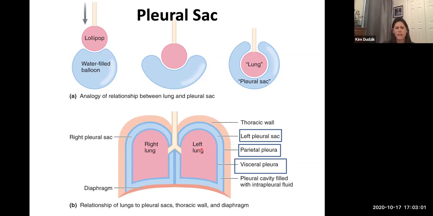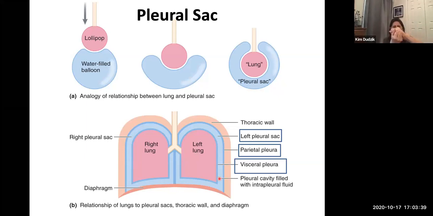Okay. So, and then in between the visceral and the parietal membranes is fluid. So this is filled with a fluid. And what that fluid does is it allows the two membranes, remember, water is cohesive. So the two membranes want to stick to one another. And then because the parietal membrane sticks to the chest cavity along the inside, then these two pleural membranes will kind of pull and keep both our right and our left lungs inflated, keep them open.